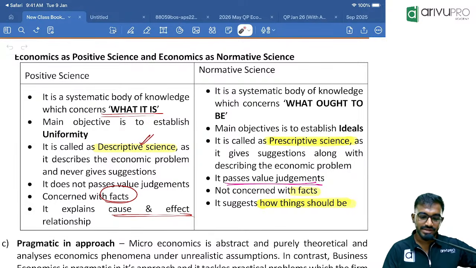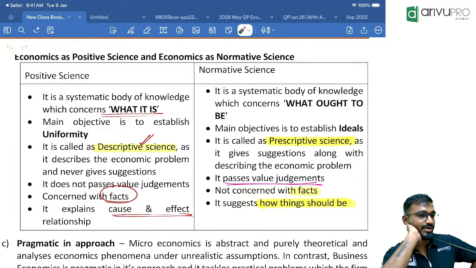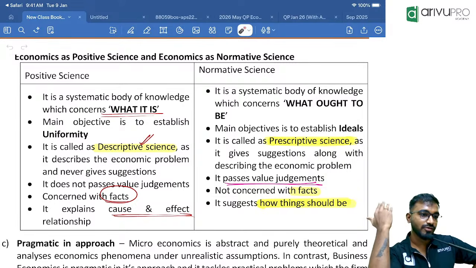No worries, whatever it is there, we are making a material. It will be applied till the January 2027 attempt. Again, we have to make the revision for May. And most probably by December, the new syllabus will get announced. So they're planning to change the syllabus from the next year.